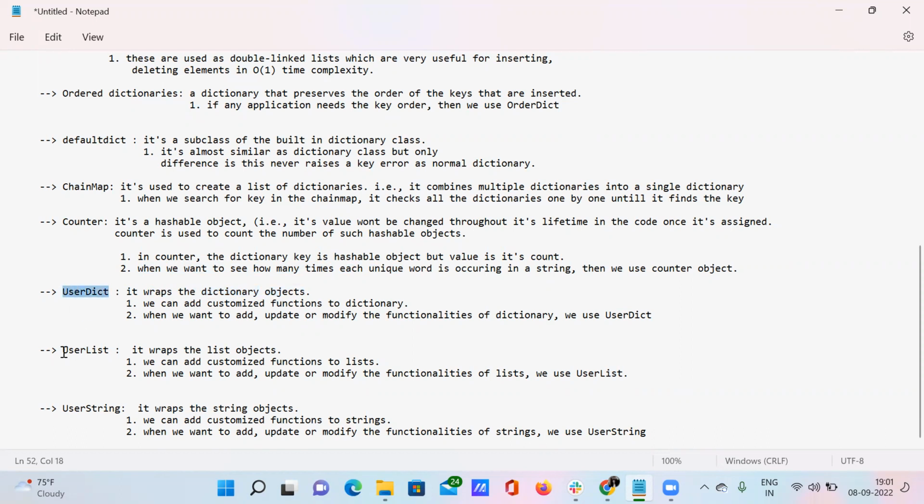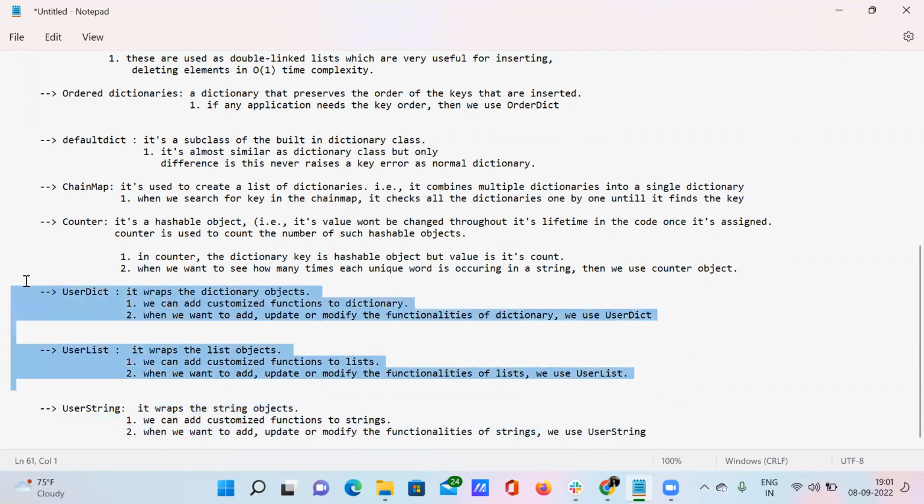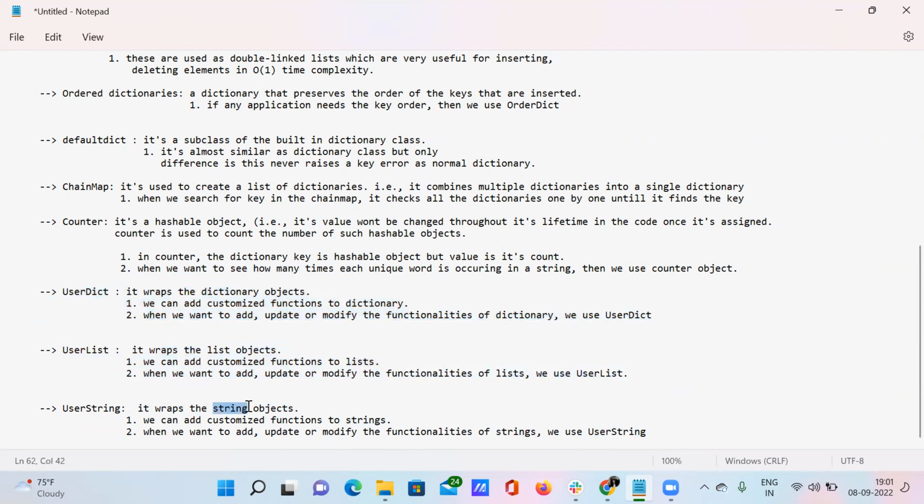And it does the same functionality as the user dictionary, but it applies only for the list objects. Why? Because the name itself has user list. Okay, and it does all the functionalities which these two are actually doing. This also performs all the same functionalities, but it only applies the functionalities for this particular string only. It only applies the functionalities for the list. It only applies the functionalities for the dictionary.